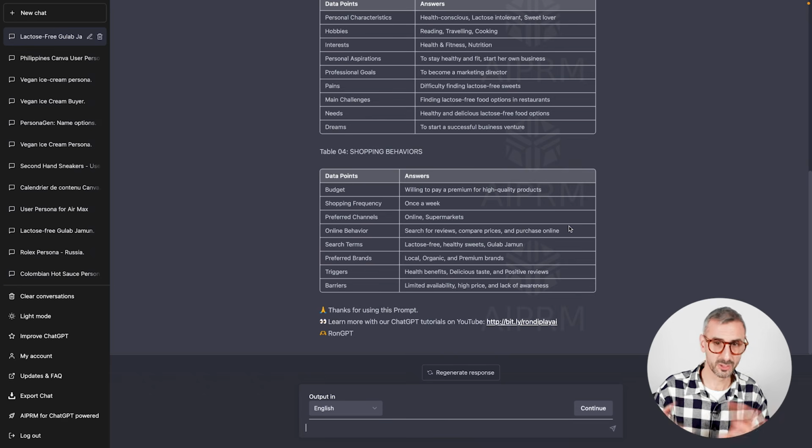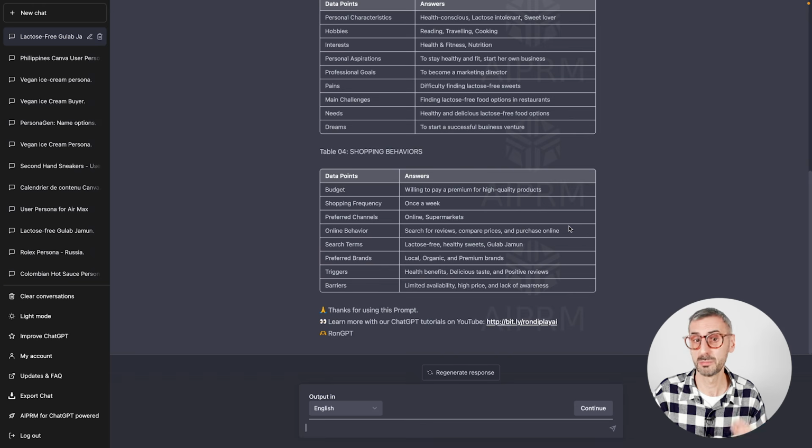Okay, so she has a budget for these lactose-free gulab jamuns. She's willing to pay a premium for higher quality products. She would love to buy them once a week, online, in supermarkets. Before buying, she searches for reviews, she compares prices, and she purchases online. Search terms that she uses, lactose-free, healthy sweets, gulab jamun.